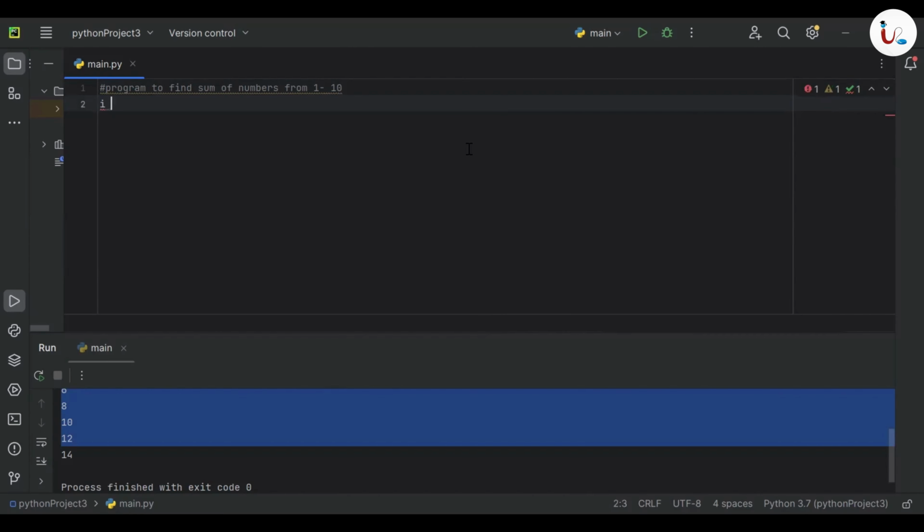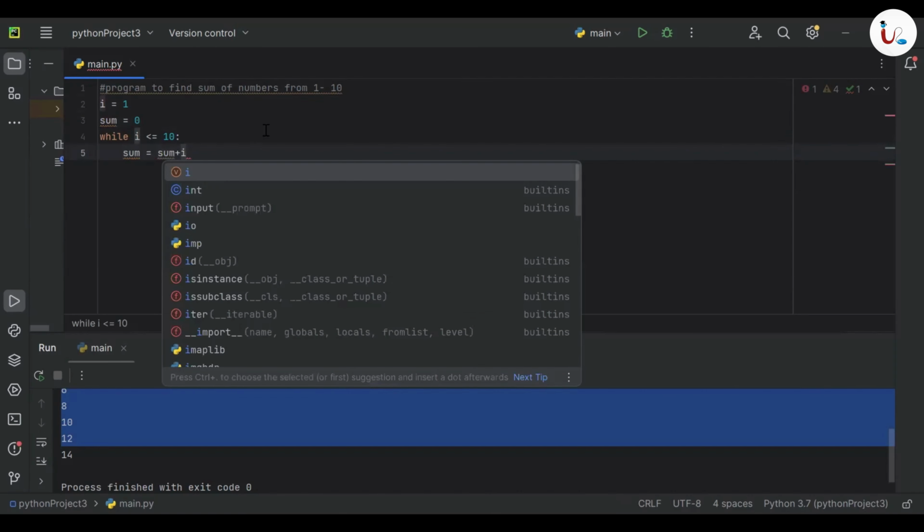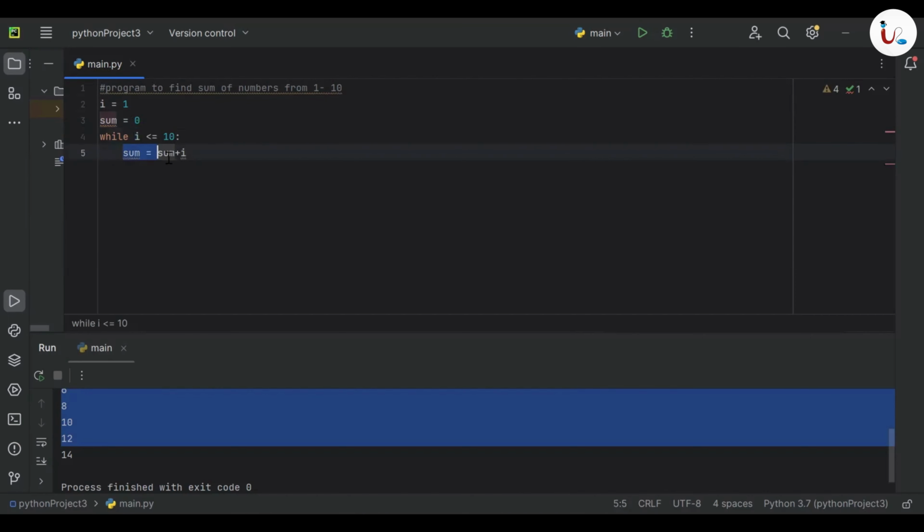So initially we need a variable I and you can give any name. So it's starting from 1. We need a while loop while I less than equal to 10. As long as I is smaller than or equal to 10. I don't want to print I, okay? I only want to find the sum. So we need one more variable, sum. So I'm adding one more variable sum equal to 0. Initially sum is 0. Now inside the while loop, I'm adding sum equal to sum plus I, which means if the condition is true, sum is already 0, 0 plus I, which is now 1, so the value of sum is now 1.